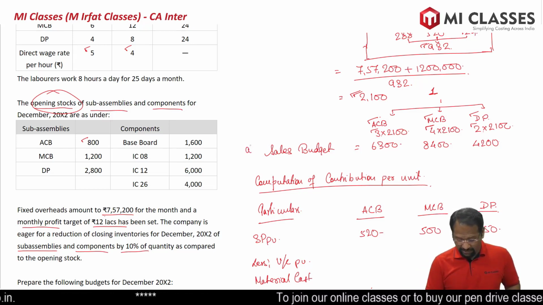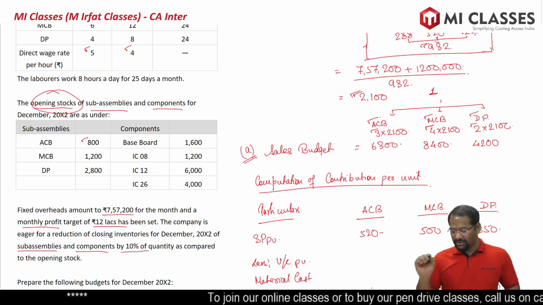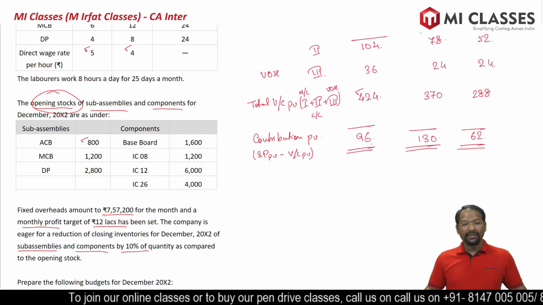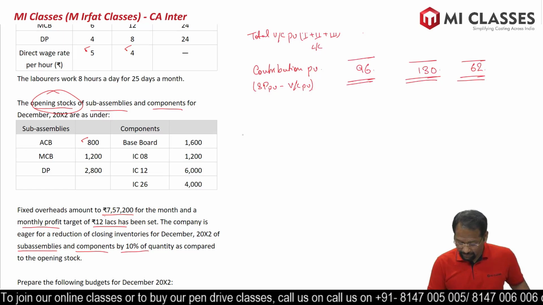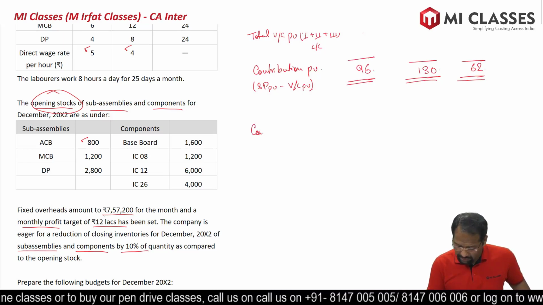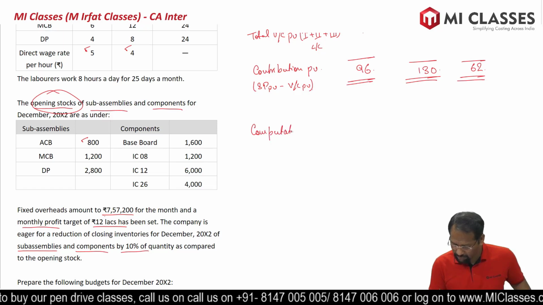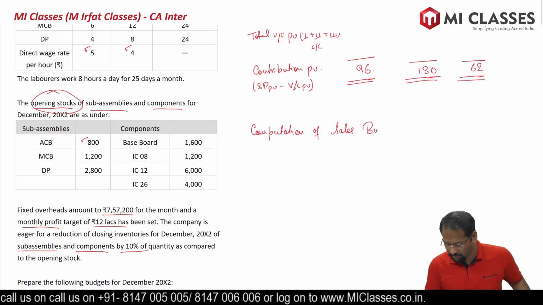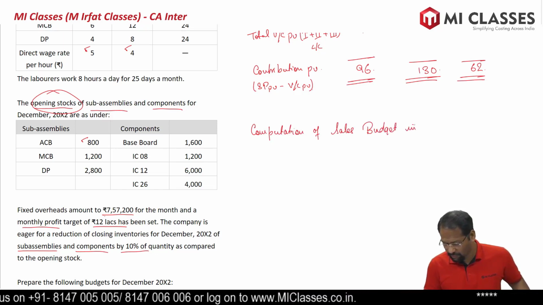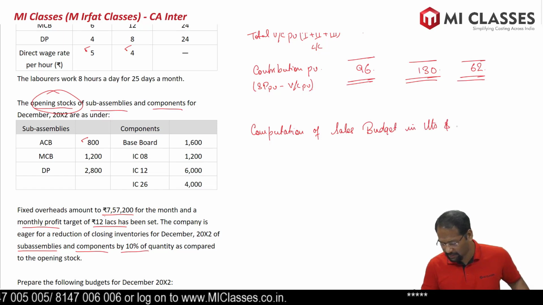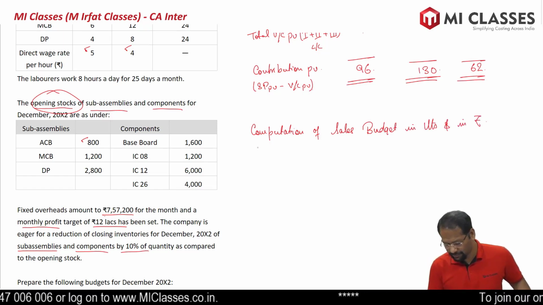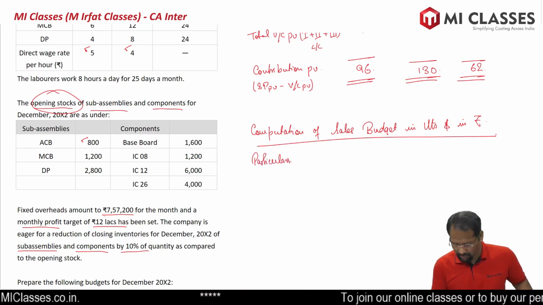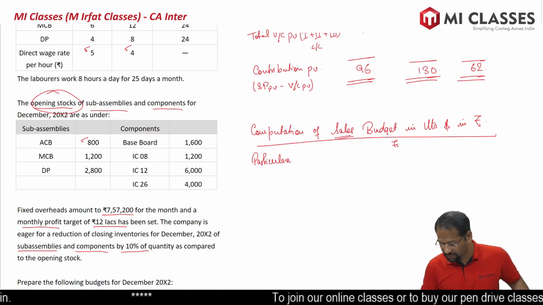That is the first question, answer A. But this is only in units. We also have to calculate in rupees. So let's go down and calculate our sales budget in rupees. First, computation in units and in rupees. Particulars, sales budget. So sales means finished goods.